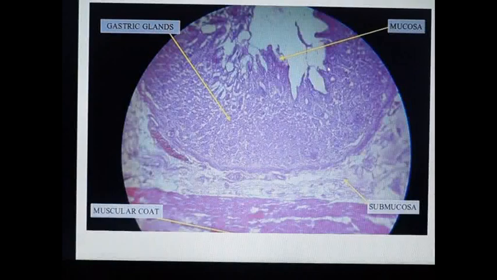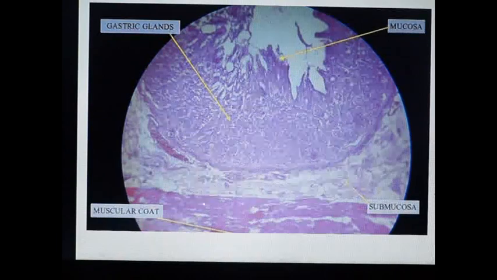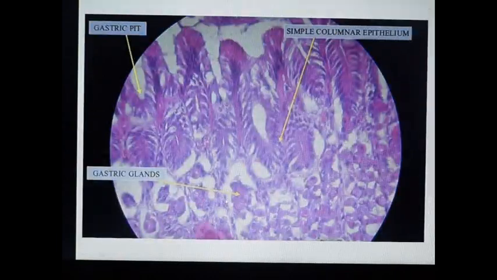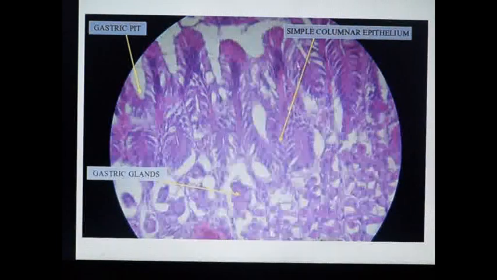This is a labeled picture under 10x magnification: the mucosa lined by simple columnar epithelium, and the lamina propria engorged with gastric glands, and this is the muscularis mucosa. All these three layers together are called mucosa. Then the submucosa, the loose areolar tissue, and here is the muscularis externa. This is under 45x magnification, where we can see the simple columnar epithelium lining the mucosa,